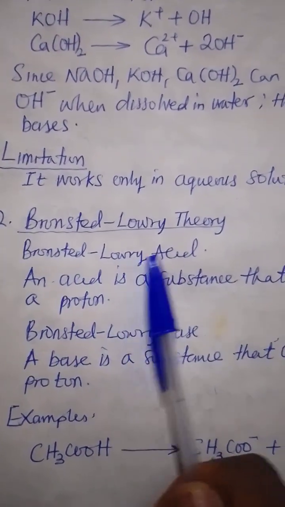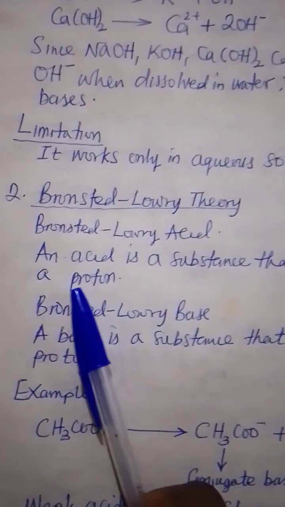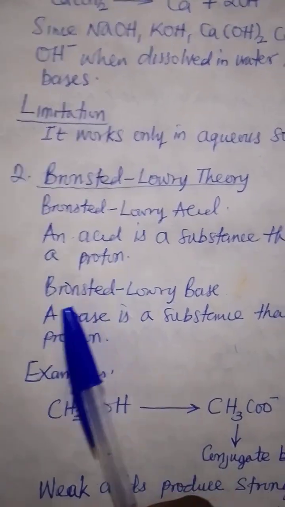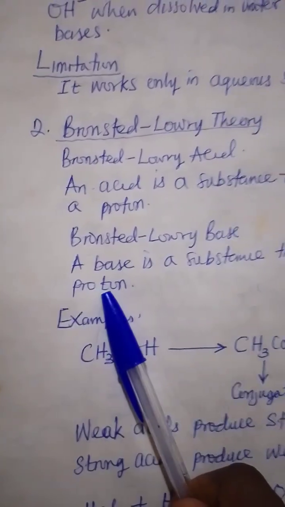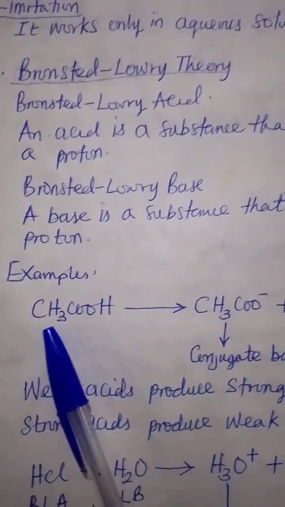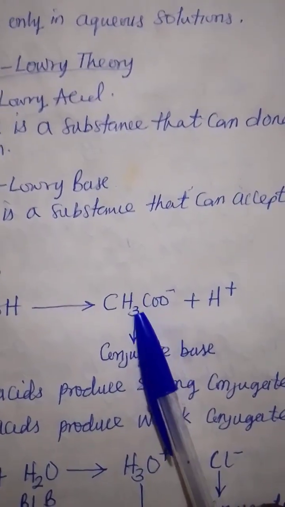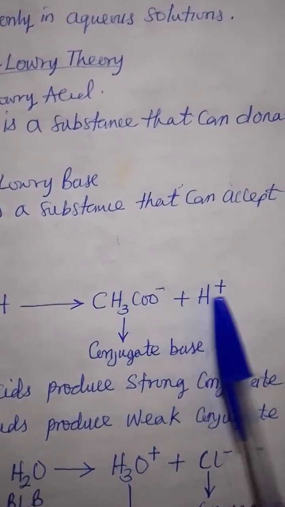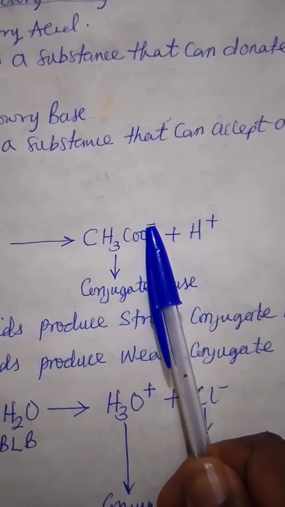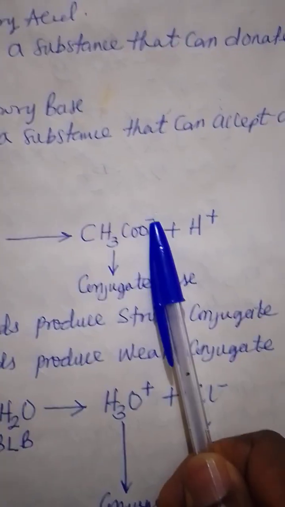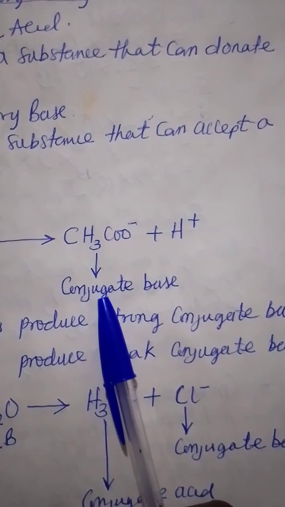Let's look at the Bronsted-Lowry acid. An acid is a substance that can donate a proton, while a base is a substance that can accept a proton. Let's see an example. This is ethanoic acid. It undergoes dissociation in water to form ethanoate ion and hydrogen ion. Because this is CH3COO minus, it has the ability to accept a proton. So it becomes the conjugate base.